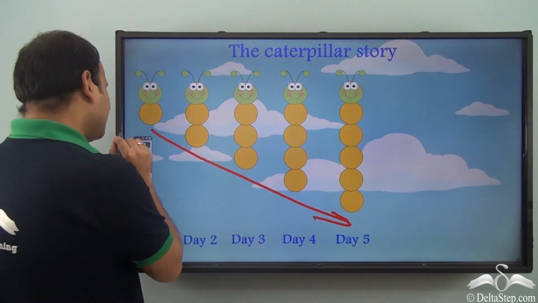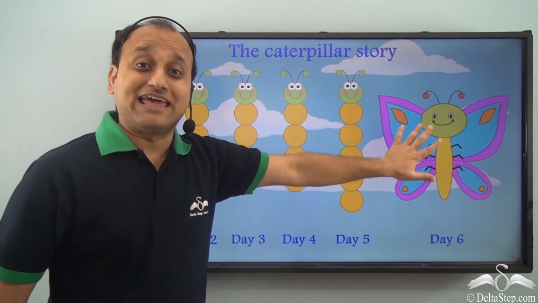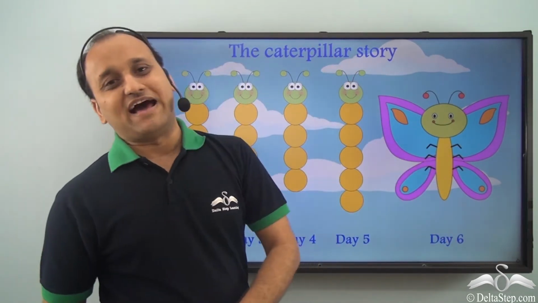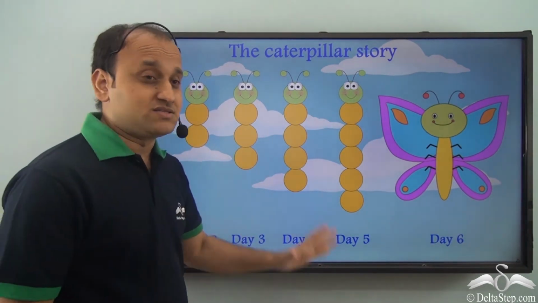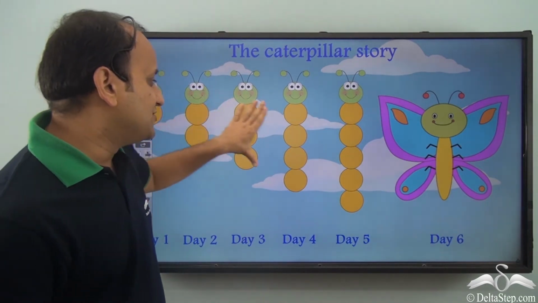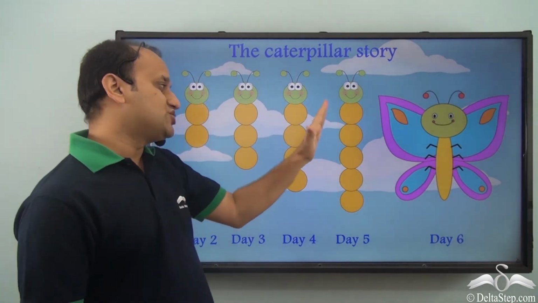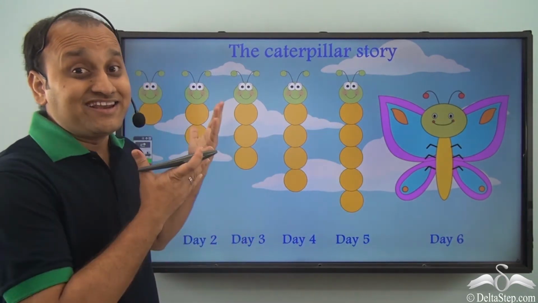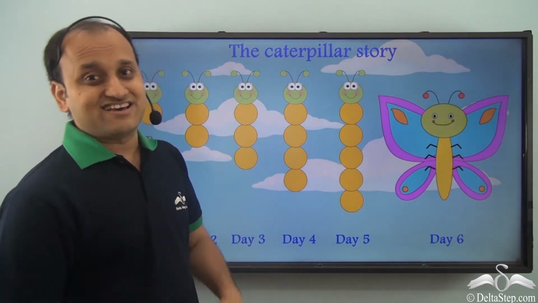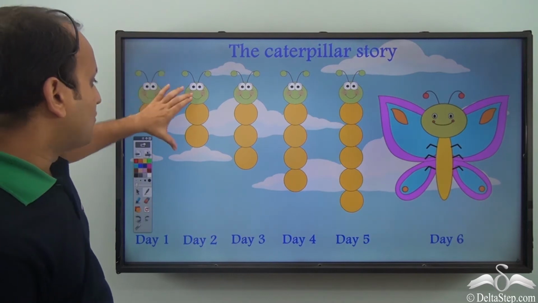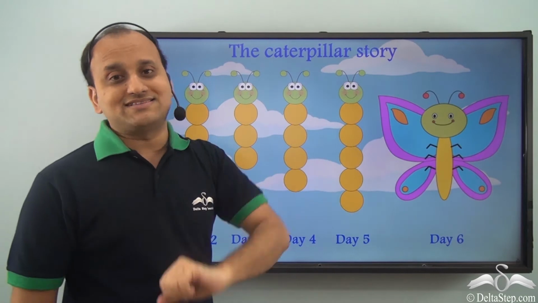And finally, on day 6, the caterpillar became a beautiful butterfly. So Sam was very happy because with the help of patterns, he was able to draw the caterpillar story. And the caterpillar actually showed a pattern, an increasing pattern, or we can also say a progressive pattern, because 1 by 1 it started increasing or progressing.